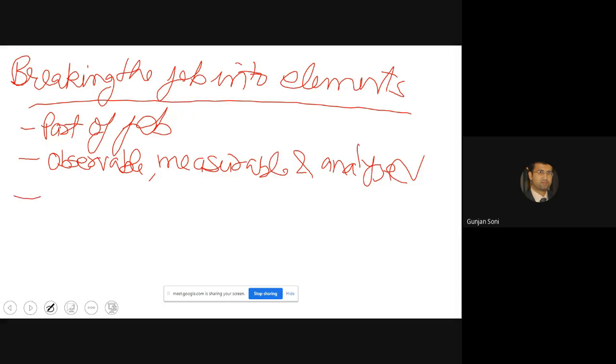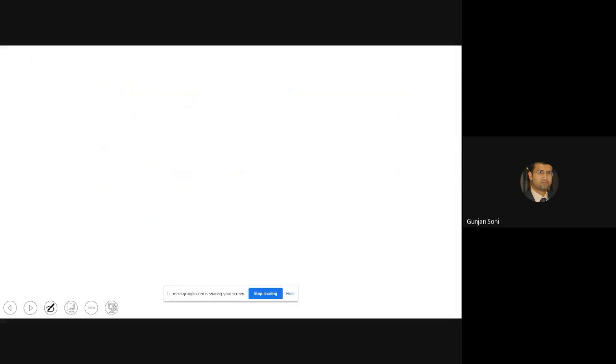Then there's another term associated with breaking the job into elements, which is work cycle. So a work cycle is a sequence of elements. Multiple elements together in a certain sequence make up the work cycle, which is required to make the job or have the production yield. There may be different types of elements involved in this work cycle. So what types of elements can be there?